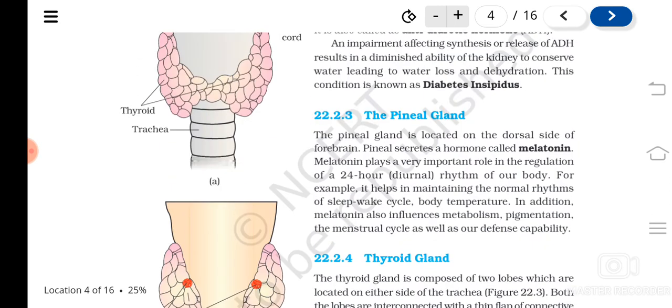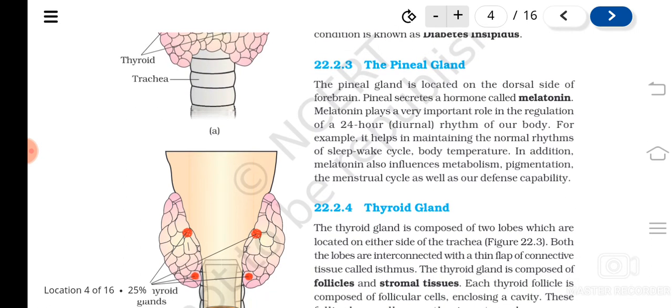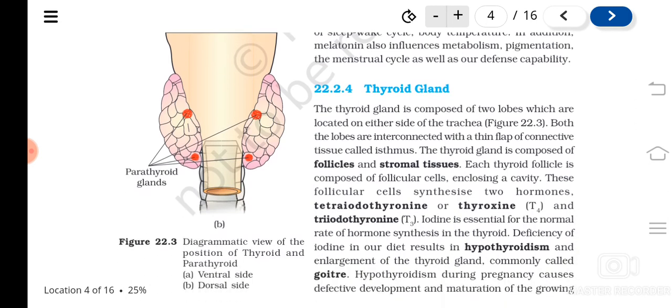So what is the hormone produced by the pineal gland? It is called melatonin. Melatonin is mainly associated with the rhythm, the 24-hour rhythm, the circadian rhythm we can say. Likewise, they help.